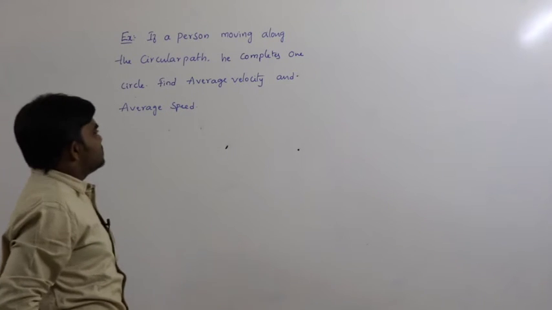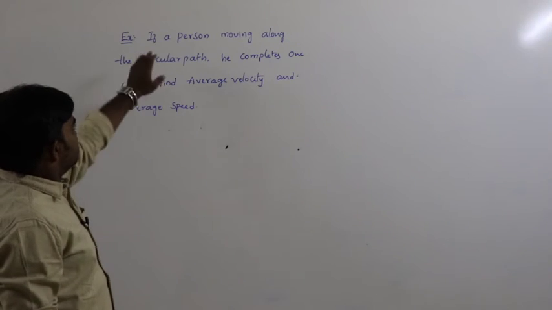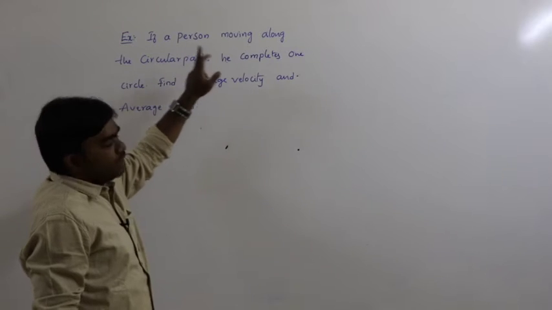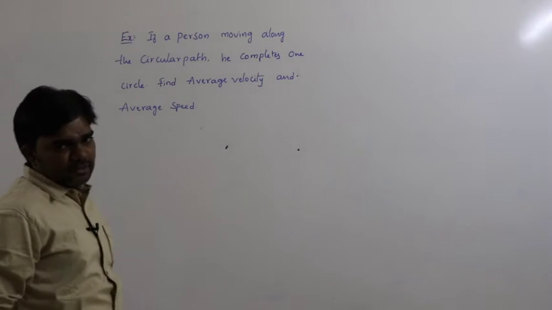Find average velocity and average speed. Here the question is, a person moving along the circular path completes one complete circle.